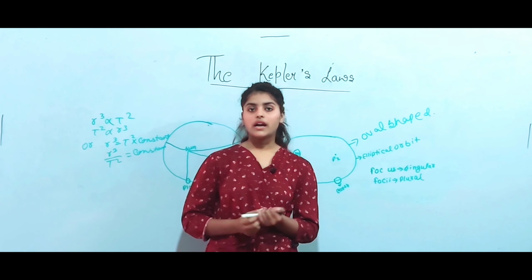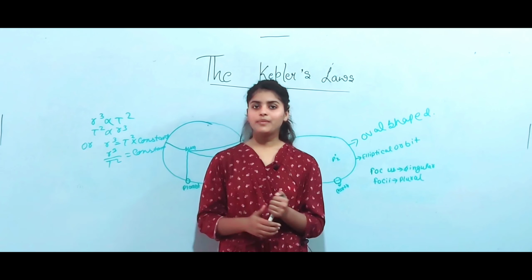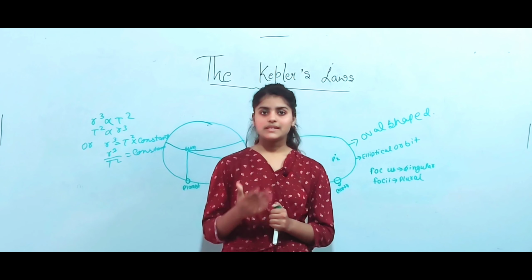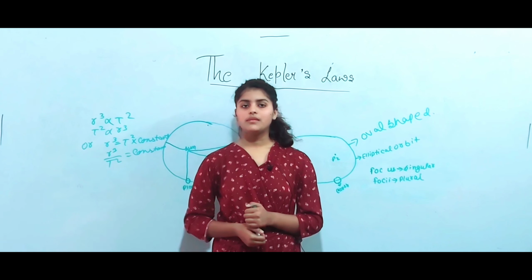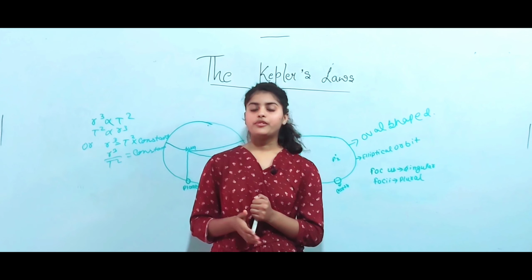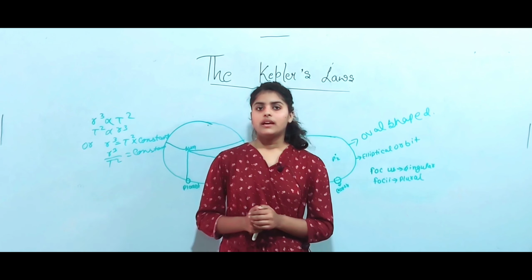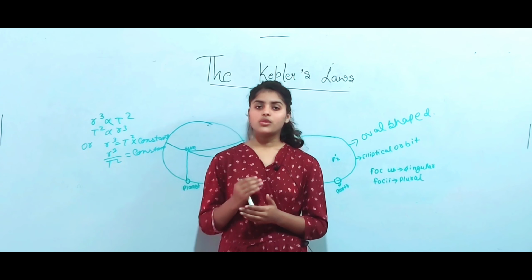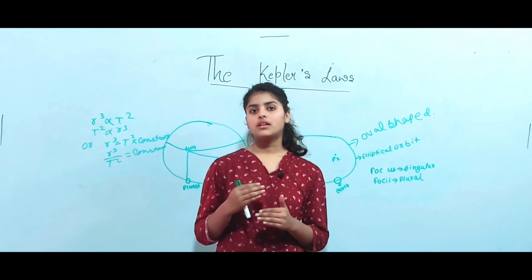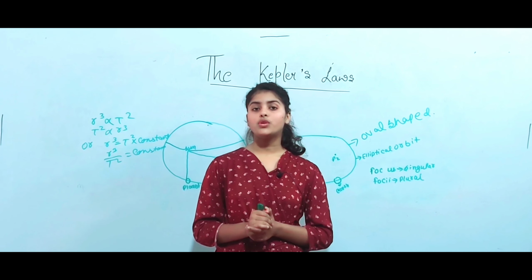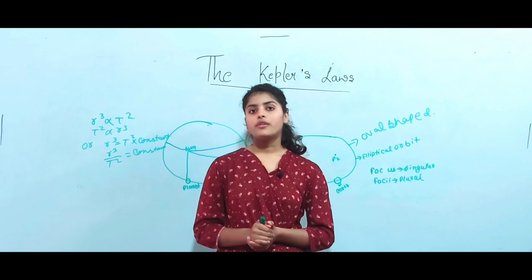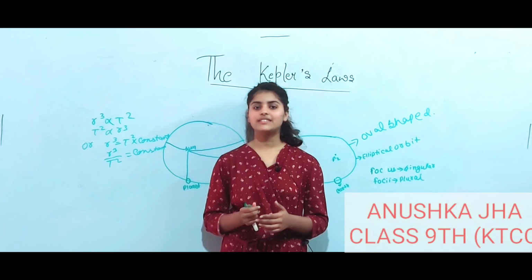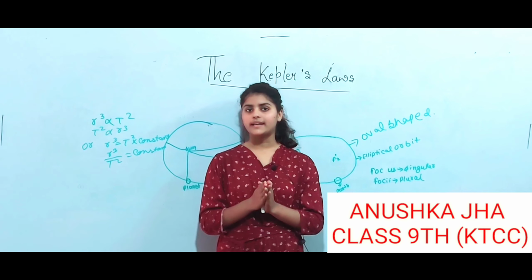What is the meaning of r and what is the meaning of t? r means the distance of the planet from the sun, and t means the time period of the planet around the sun. Kepler gave this law, but he could not give a theory to explain the motion of planets.